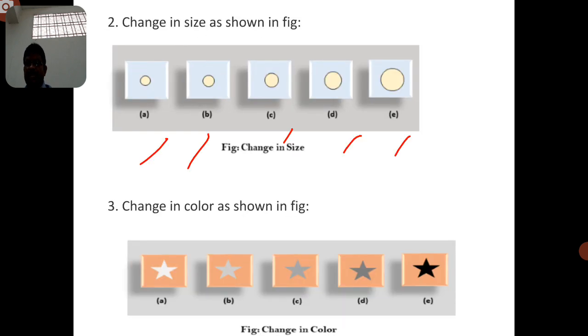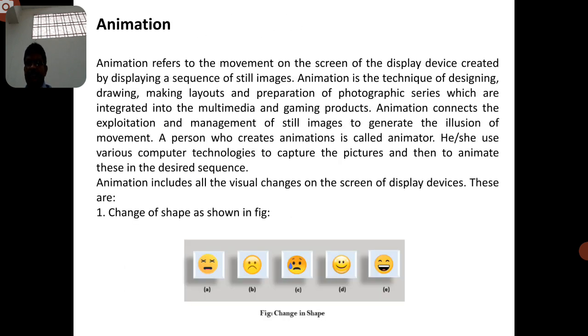So what animation is: animation is considered in the area of creating and displaying a sequence of images and photographic images, and it is a technique which can associate or integrate all the images with the help of multimedia.